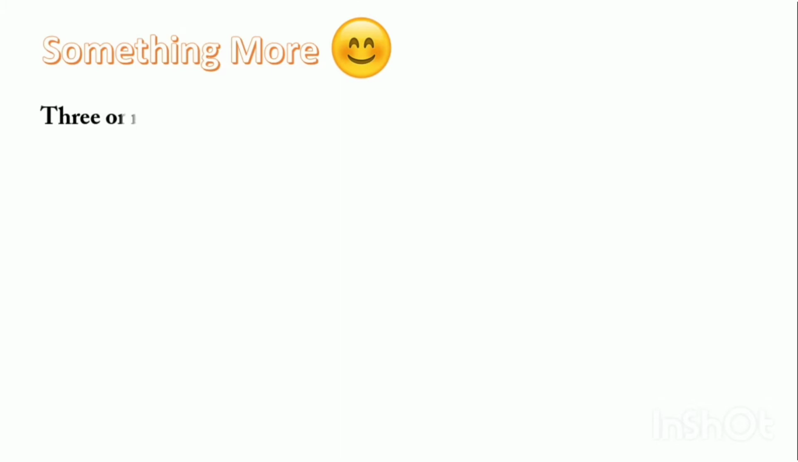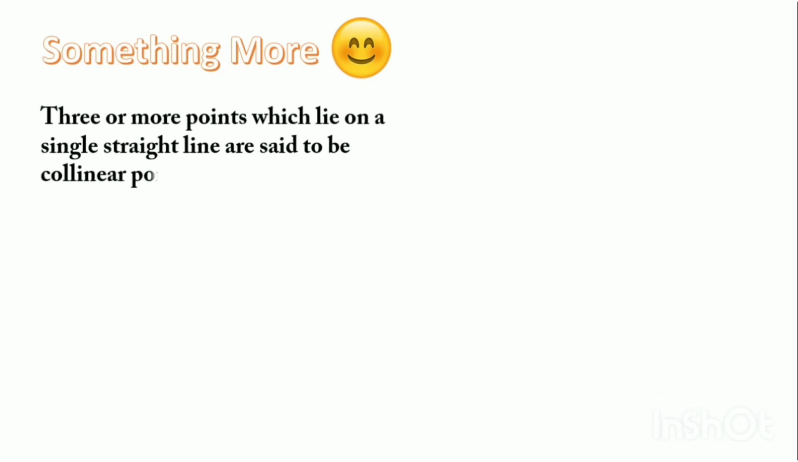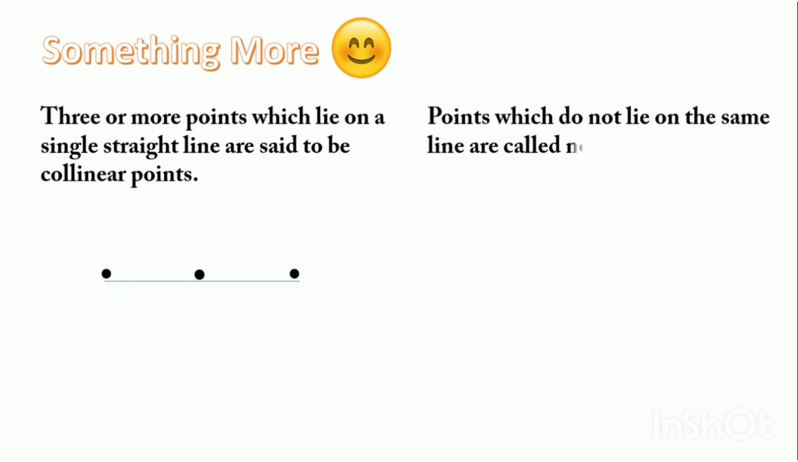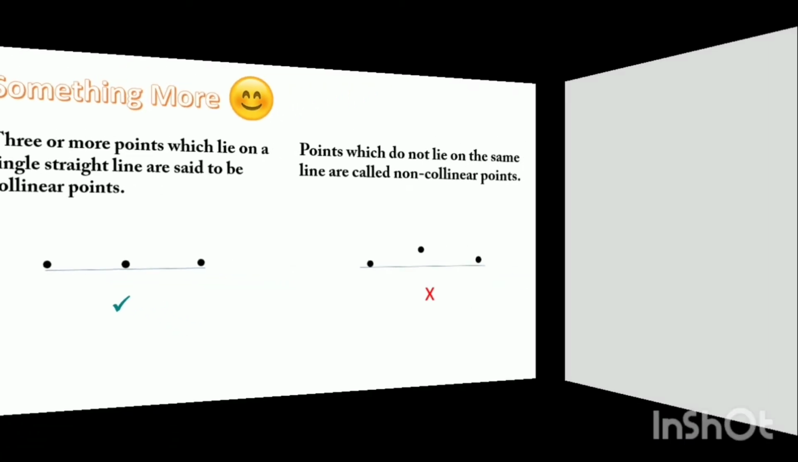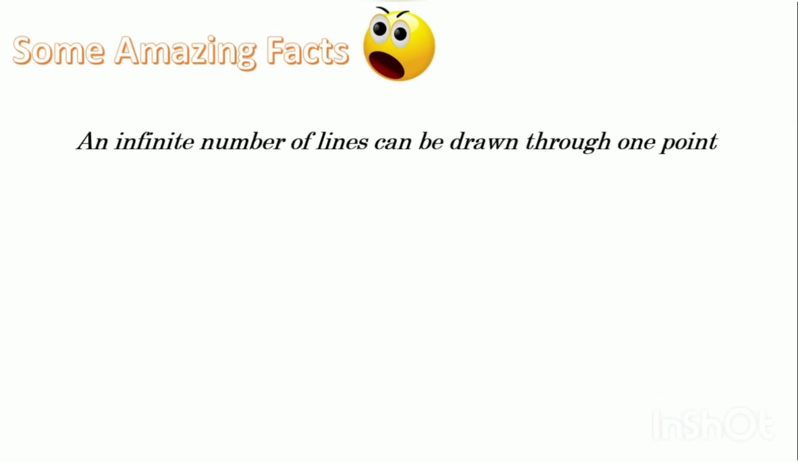Something more. Three or more points which lie on a single straight line are said to be collinear points. Points which do not lie on the same line are called non-collinear points. Some amazing facts. An infinite number of lines can be drawn through one point.